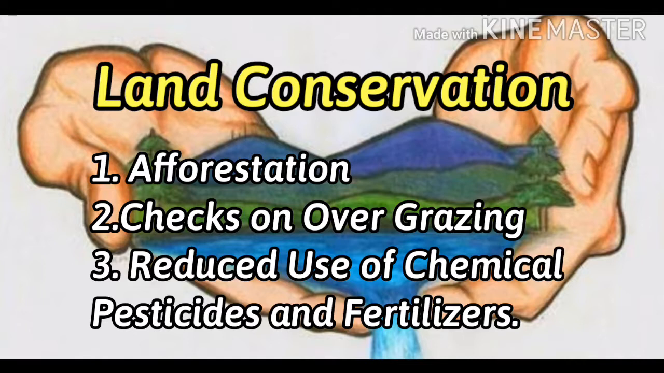Then reduced use of chemical pesticides and fertilizers. During practice of cultivation, what should we do? We should avoid using more fertilizers and pesticides. Instead of using that, better we can go for organic farming, right? So in this way we should conserve our land.